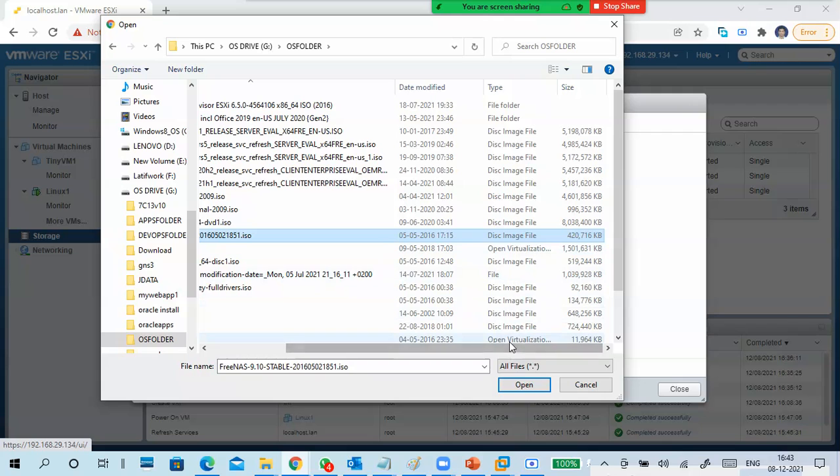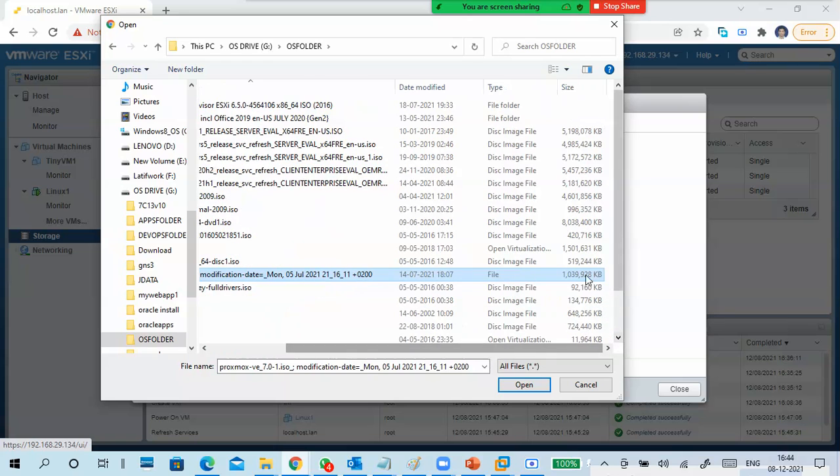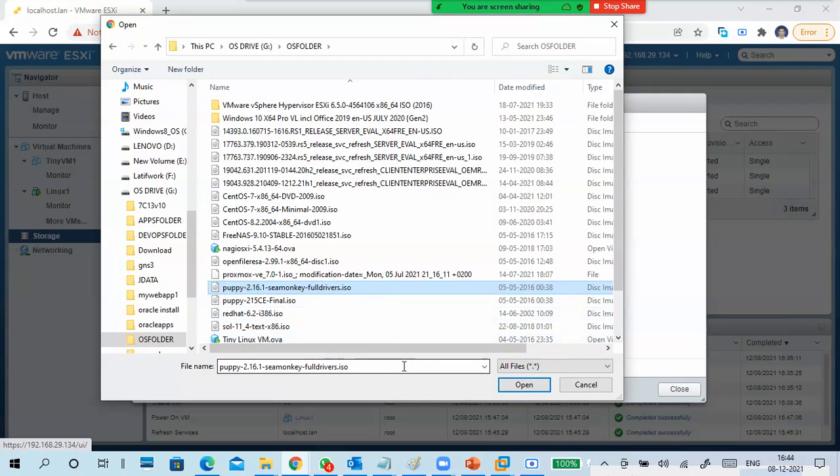This is only 400 MB. This is 1.5 GB, 500 MB. This is Proxmox 7.0, almost 1 GB. This is 90 MB, it's Puppy SeaMonkey full driver, so it's a small one.